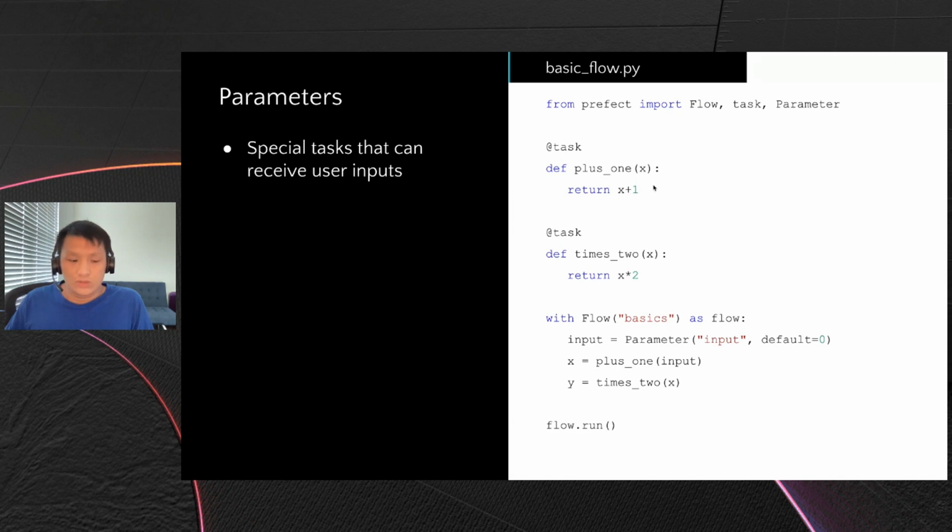So we make a new parameter called input, and input has a default of 0, but now this input can be changed during runtime based on what the user wants. The parameters can be set either through the UI or through the GraphQL API when a flow run is being scheduled. So here the parameter takes in an input and the default is 0, and then that gets propagated down to downstream tasks.